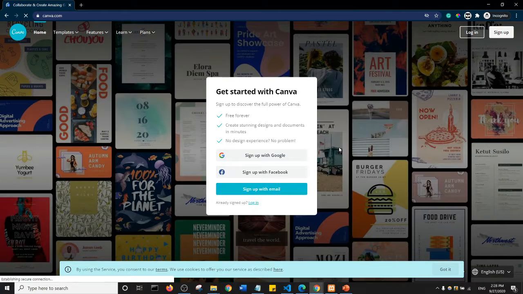Now canva.com is a website that helps you actually create a number of things, from graphics to logos to images, ebooks and stuff. So this is what the canva.com homepage looks like at this time. What you need to do first is sign up on canva.com. You can either sign up with Google, Facebook, or with an email. I already have an account with Canva, so I'm not going to go through that process, but it's actually a straight and seamless process.